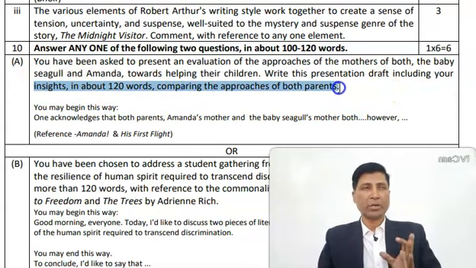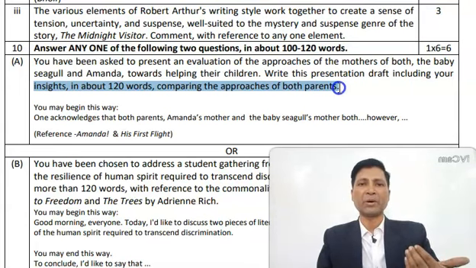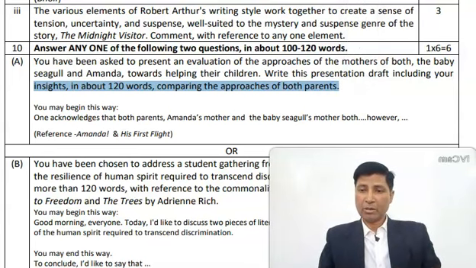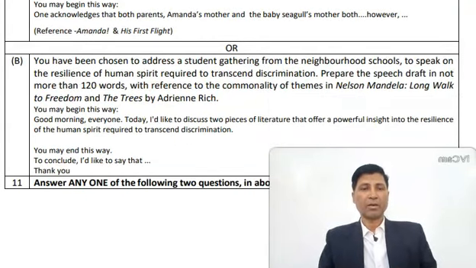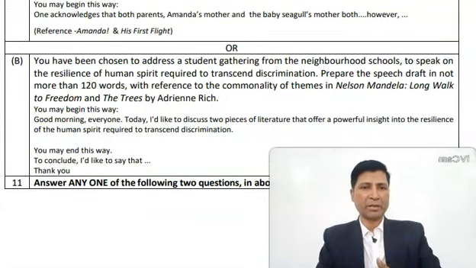So here you have to compare the approaches applied by Amanda's mother in rectifying, or you can say making her child perfect, or you can say understanding her children better, and then the baby seagull's. So there will be a comparison between the approaches adopted by both the mothers.